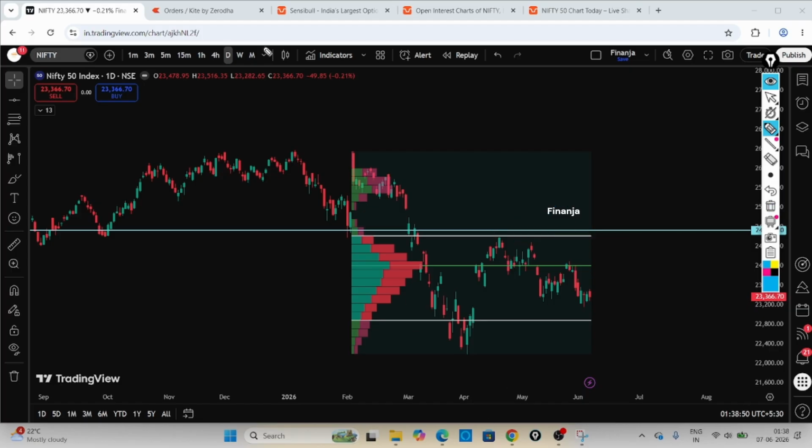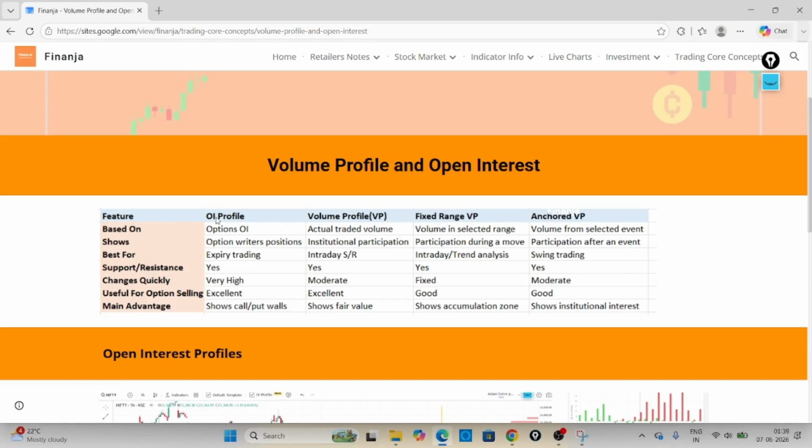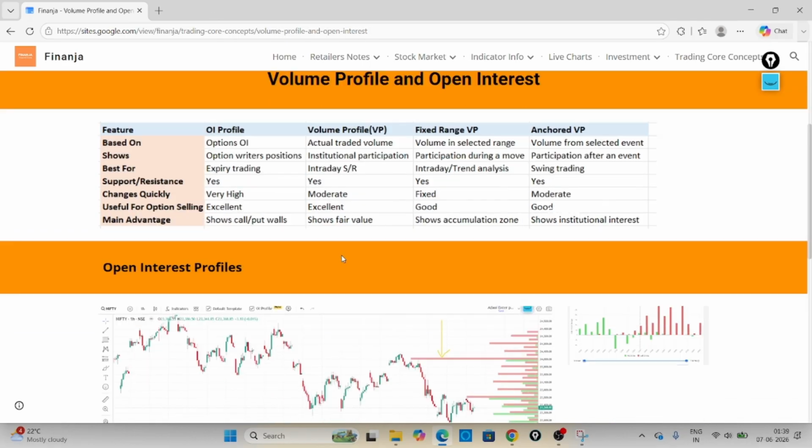So yeah, I think this is what I wanted to discuss today, to clearly explain what the volume profile is and what the open interest profile is. And on the website also you will have this data. You can check it out.